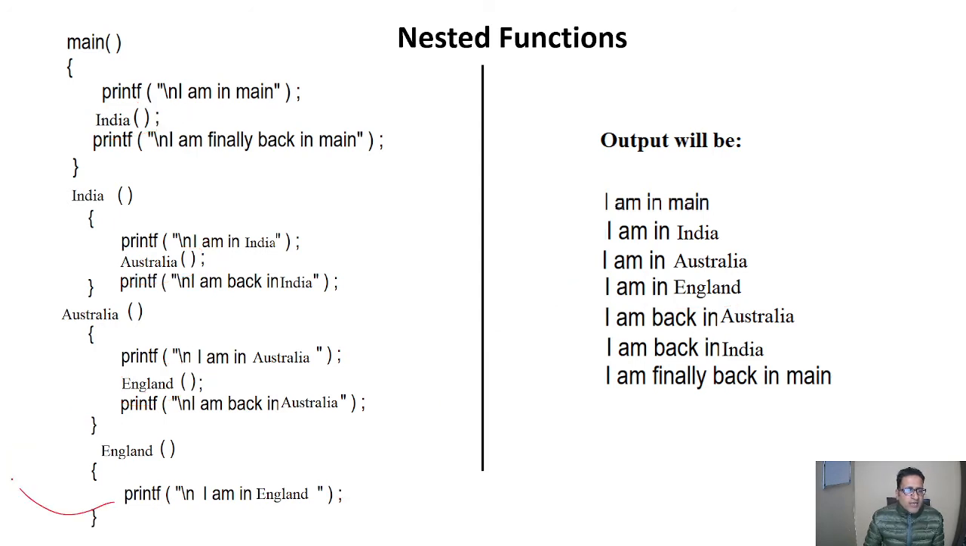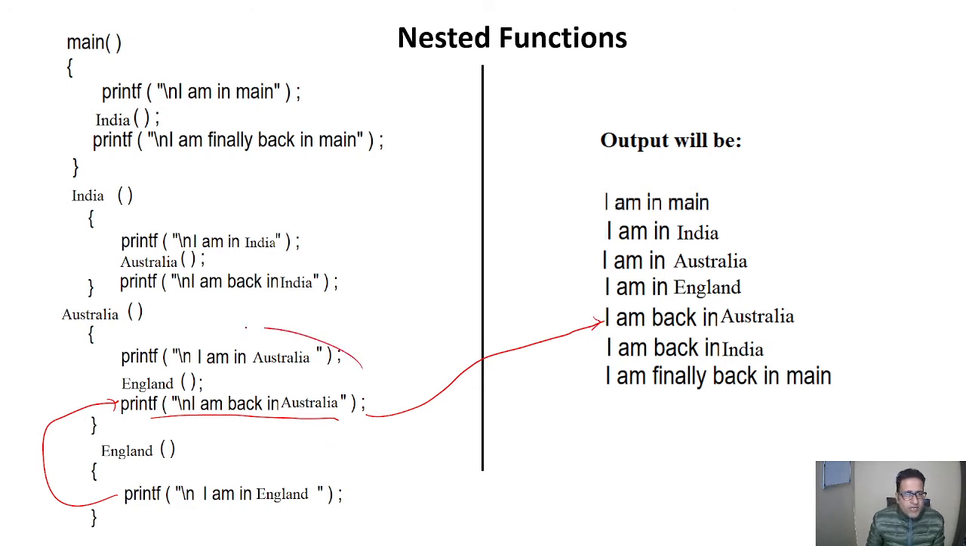Some persons think that it will go to the main part, but it doesn't happen. The function in which the function is called, the control will go back to that particular function. Means here we can see England is called in the Australia function. So after fulfilling these statements, the control will go back to the Australia, and here it will print "I am back in Australia." So now it will be written here "I am back in Australia."